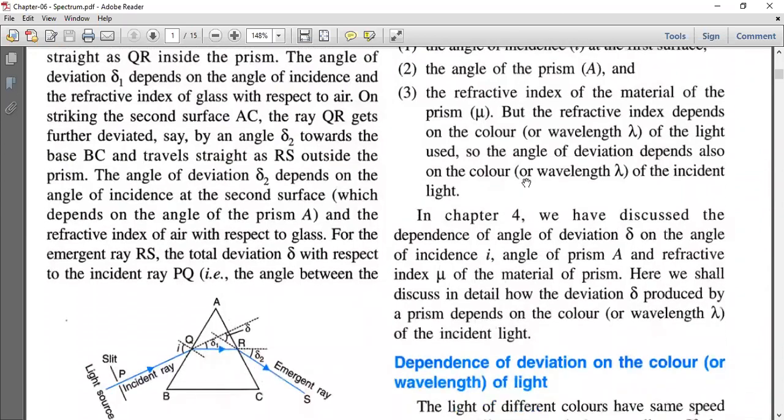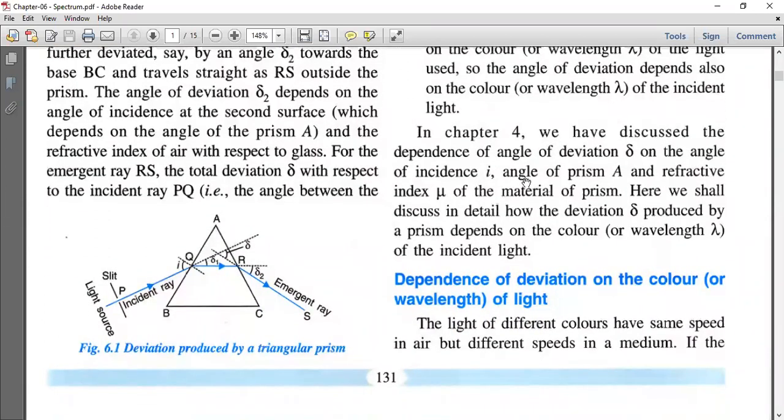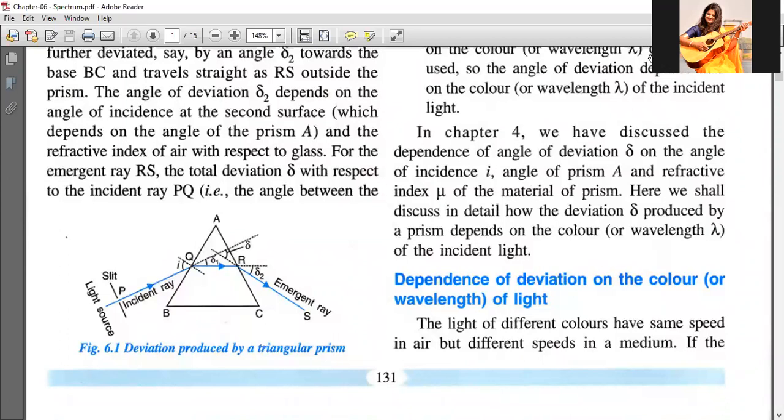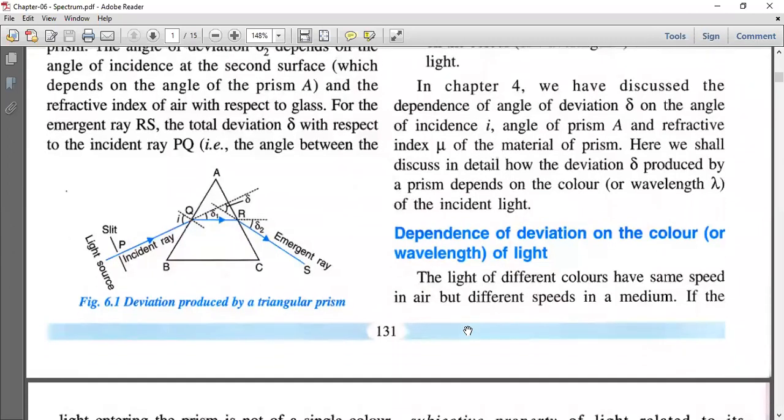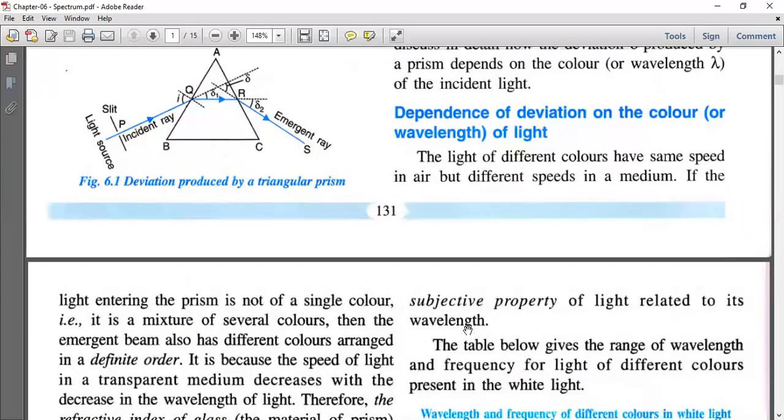So we will go to the next part, that is dependence of deviation on the color of light. So what happens when the color changes? Light of different colors have the same speed in air, but they differ in medium. See, white light when it comes from a source has the same speed, but as soon as it enters the medium, there will be a change in the speed of light.